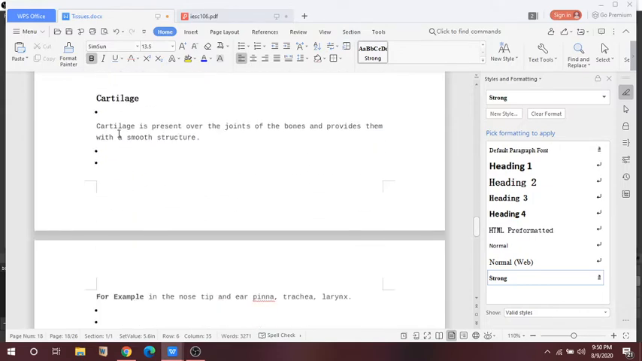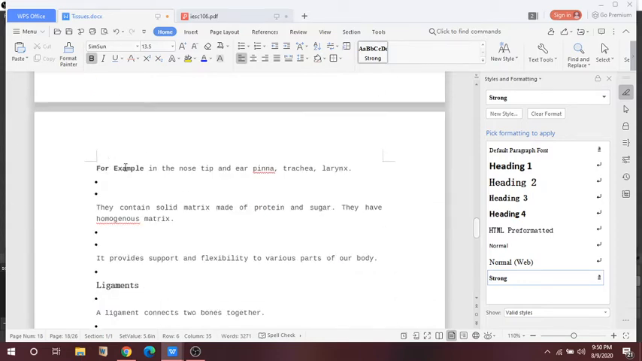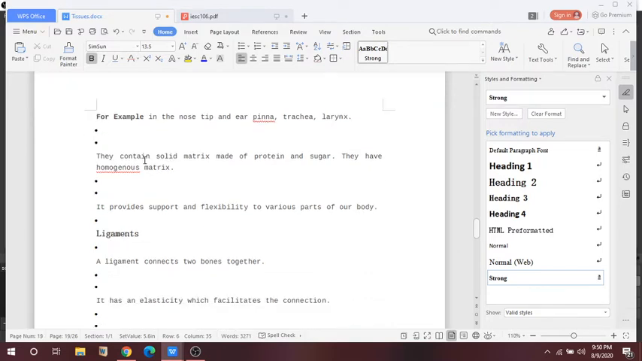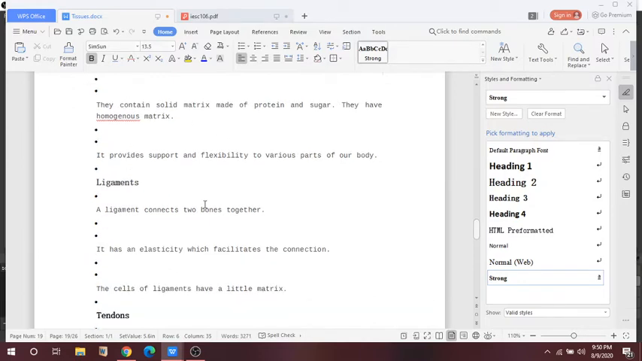Here you can see cartilage is present over the joints. Where is cartilage found? It is at the joints of the bones and provides them with a smooth structure. For example, pinna, trachea, larynx, nose tip, these are all cartilage. They have a solid matrix made up of protein and sugar. The notes I took are from the NCERT only.